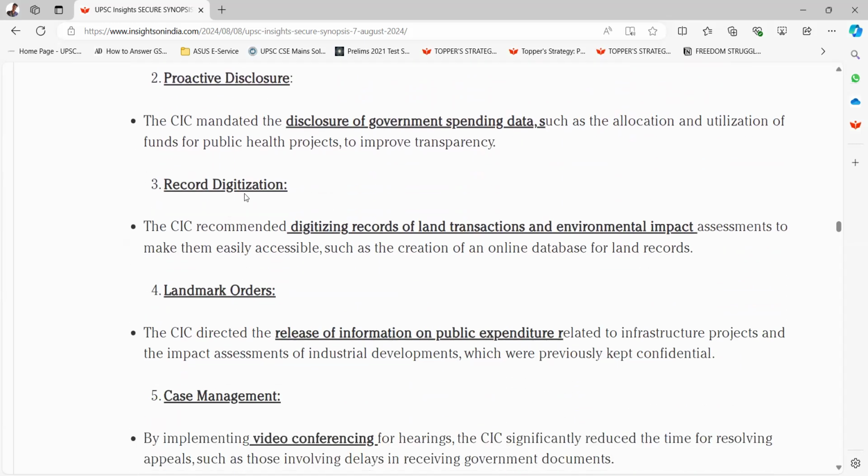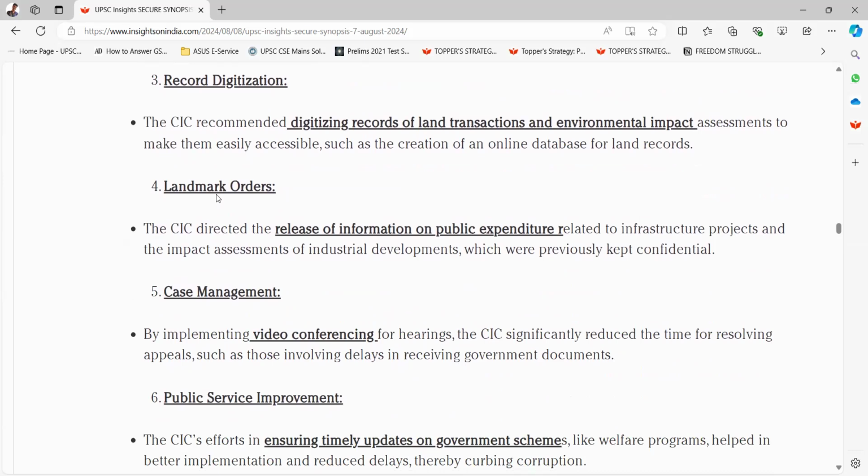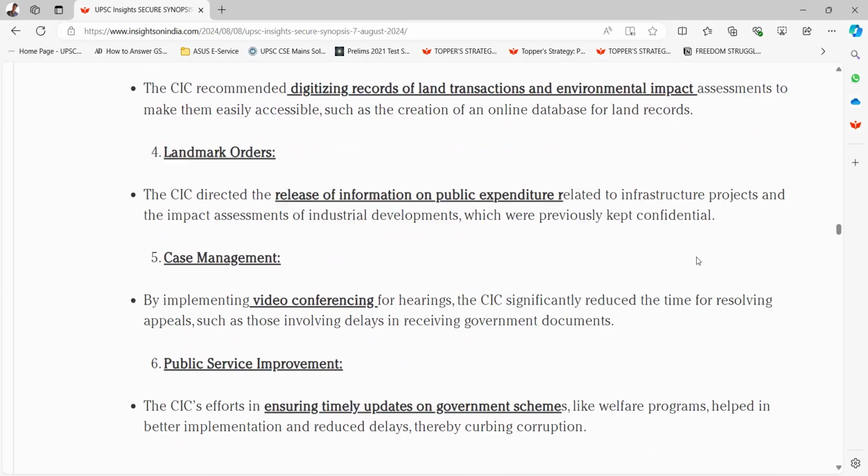Third, record digitization. The CIC recommended digitization of records of land transactions and environmental impact assessments to make them easily accessible, such as the creation of an online database for land records. Fourth one is landmark orders. The CIC directed the release of information on public expenditure related to infrastructure projects and the impact assessments of industrial developments, which were previously kept confidential.